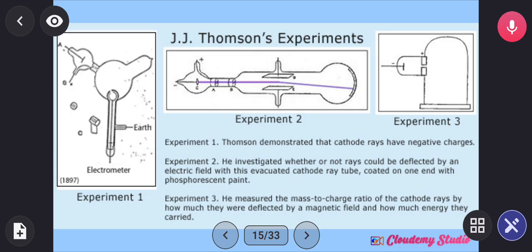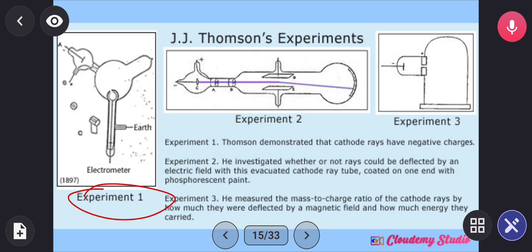Now he performed three experiments. In the first experiment, Thomson demonstrated that cathode rays have negative charge. That is experiment one. In the second experiment, he investigated whether these rays can be deflected by electric field and magnetic field, which we have seen, where the cathode ray is deflected towards the positive plate in the electric field and the south pole in the magnetic field, right?